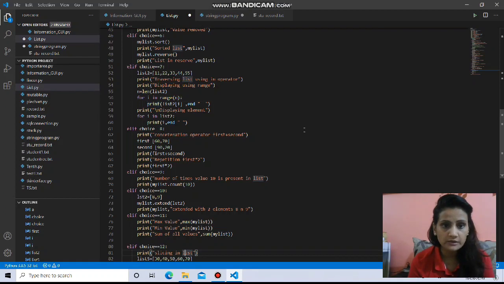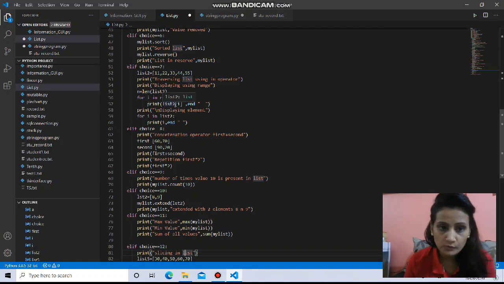That means print list2[i]. You now know i is 0, 1, 2, 3 and 4. So print list2[i] means print the list2 0 element first, then list2 1, list2 2, like this: 0 element, 1 element, 2 element, 3 element. Your for loop is going to work 5 times, and 5 times the values will be printed.